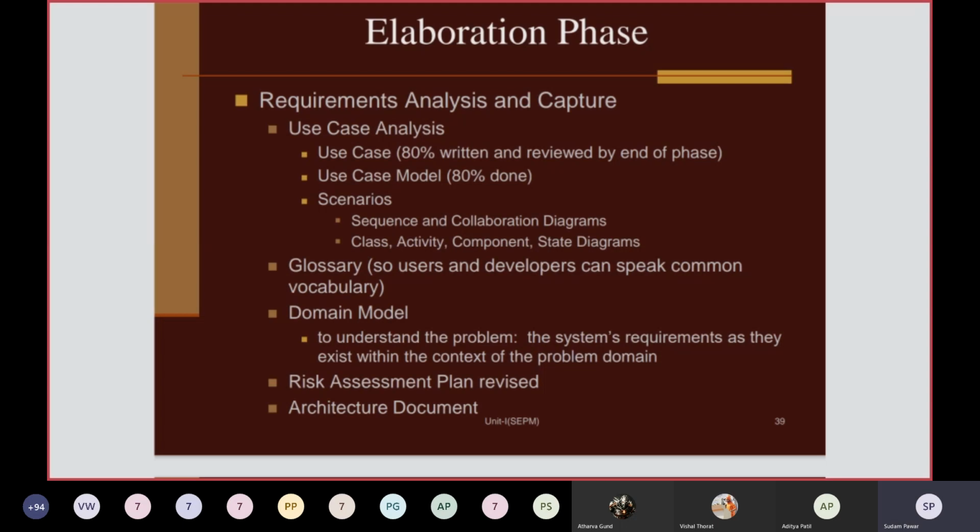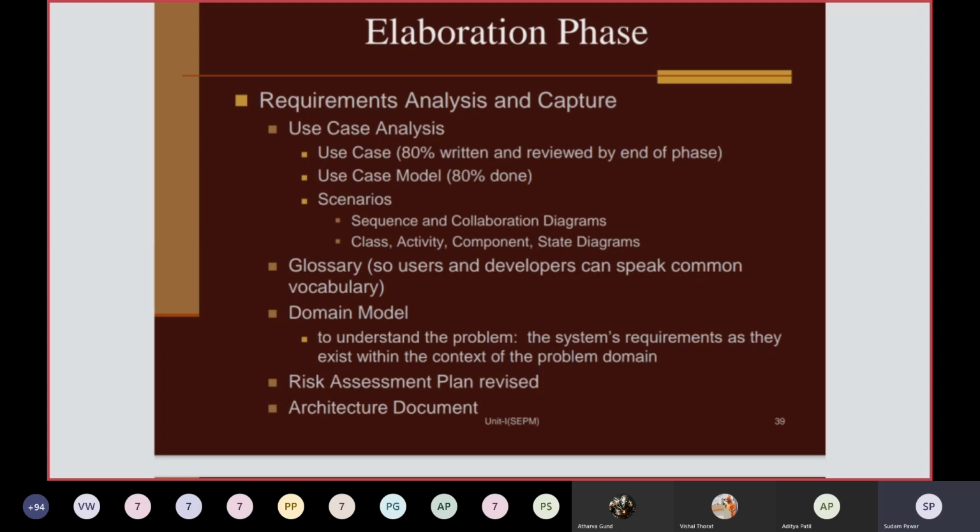This is to understand the system's requirements as they exist within the context of the problem domain. The domain we have just discussed might be the IoT domain, network security, network privacy, or cyber security. Likewise, you can consider these kinds of domains.